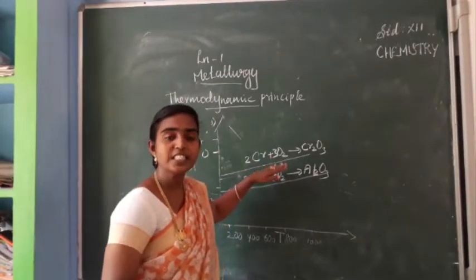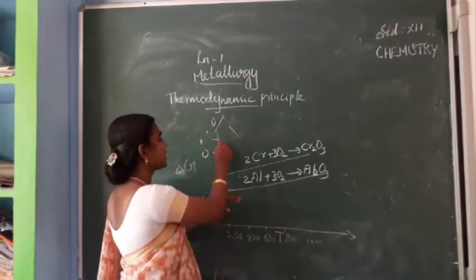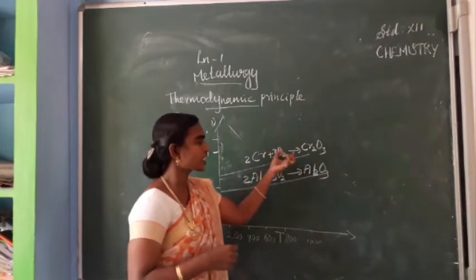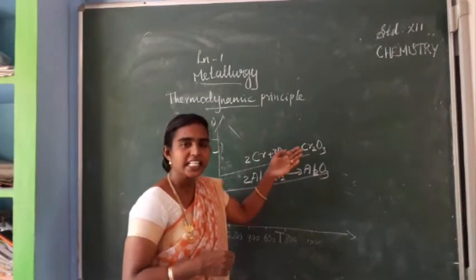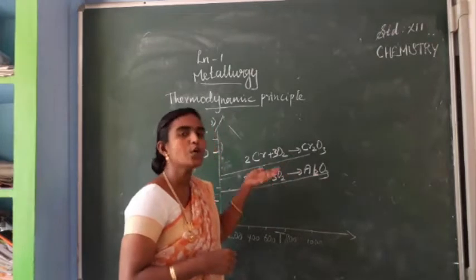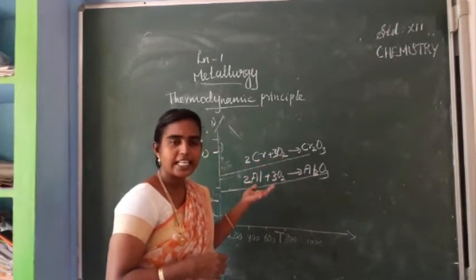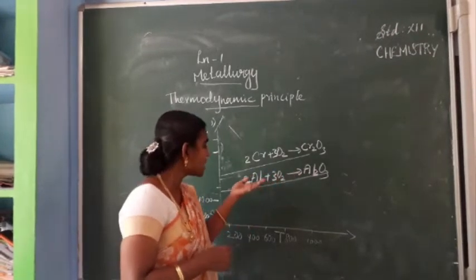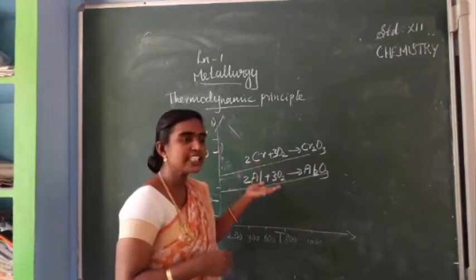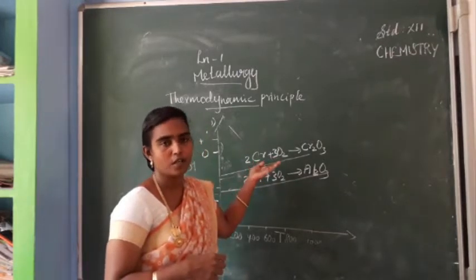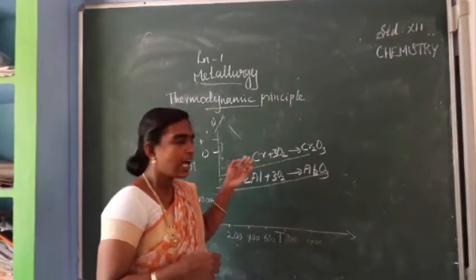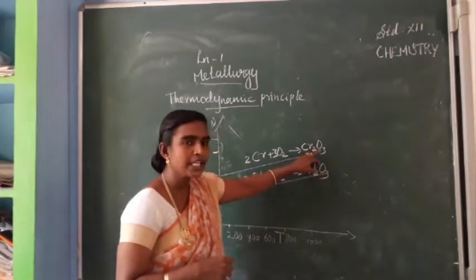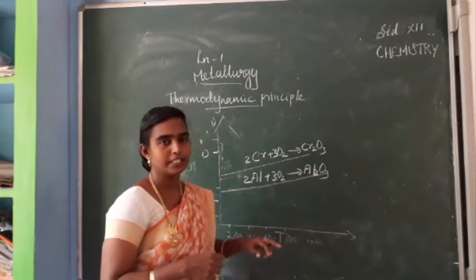When you see the graph, this is the first application. The chromic oxide formation line is just above that of aluminium oxide, isn't it? The meaning is that chromic oxide can be reduced by aluminium metal.